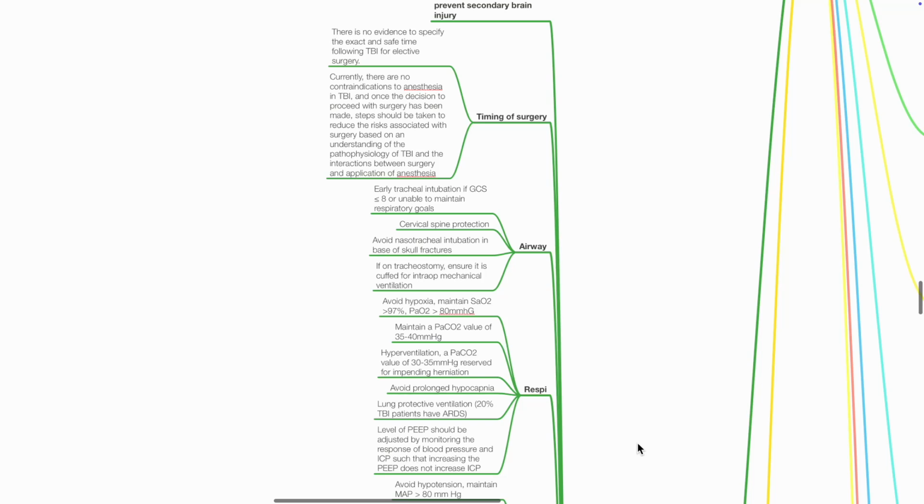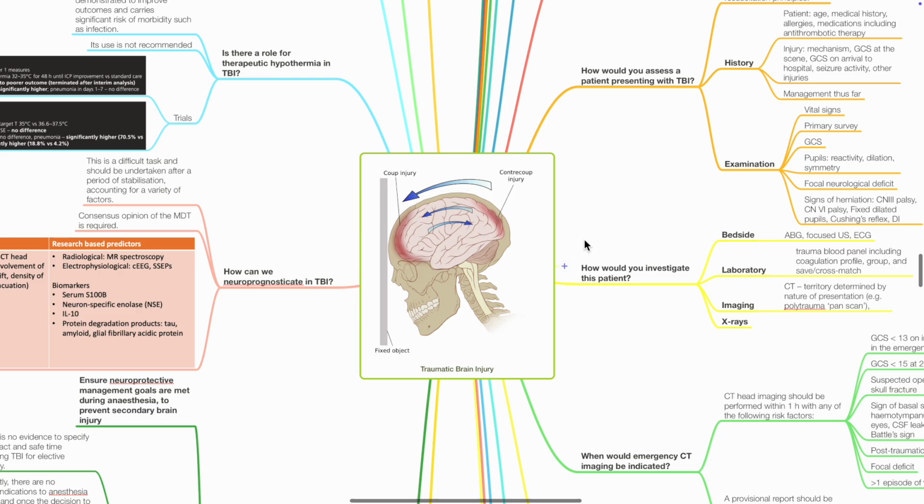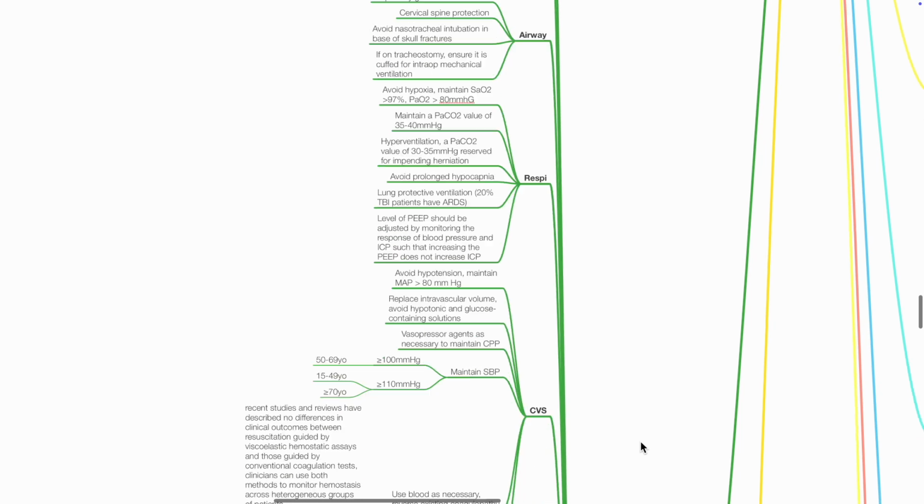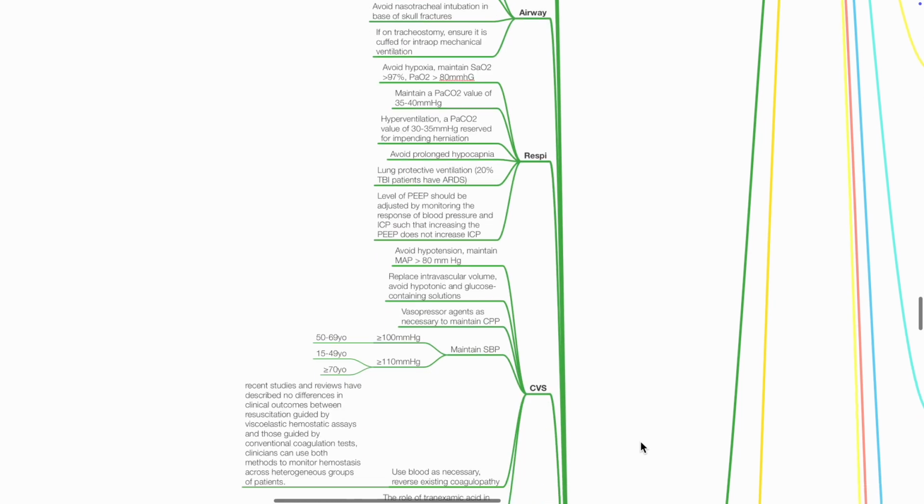Lung protective ventilation, as 20% of TBI patients have ARDS. The level of PEEP should be adjusted such that increasing PEEP does not increase ICP. Avoid hypotension. Maintain MAP more than 80 mmHg. Replace intravascular volume. Avoid hypotonic solutions. Vasopressor agents as necessary to maintain cerebral perfusion pressure.